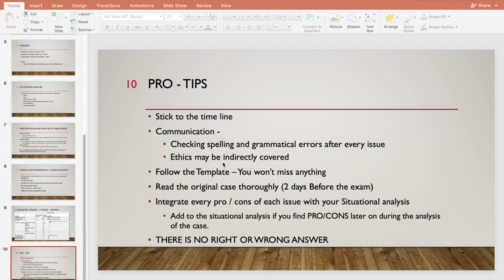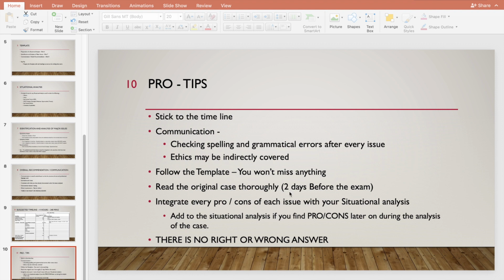Ethics may be indirectly covered. Sometimes you are not directly told that there is an ethical factor, in the board of directors. So you actually have to cover the ethics in the overall communication. Very important, follow the template. If you do it, you won't miss anything.